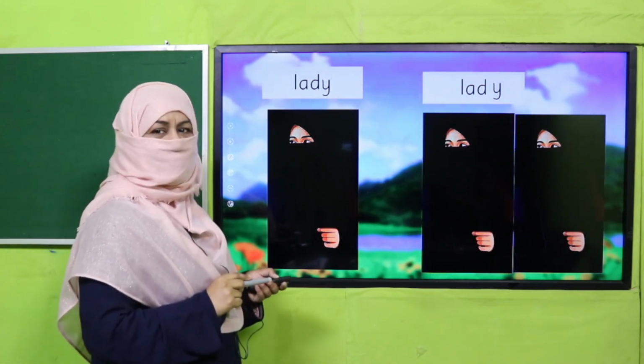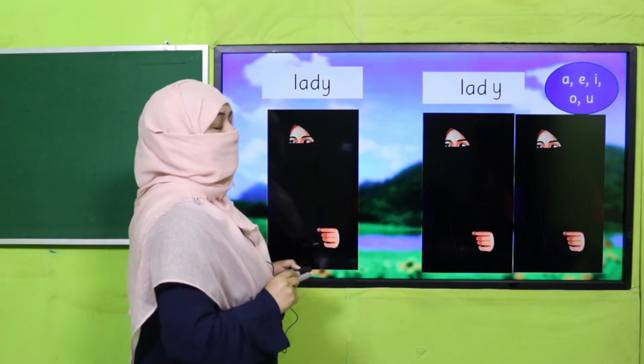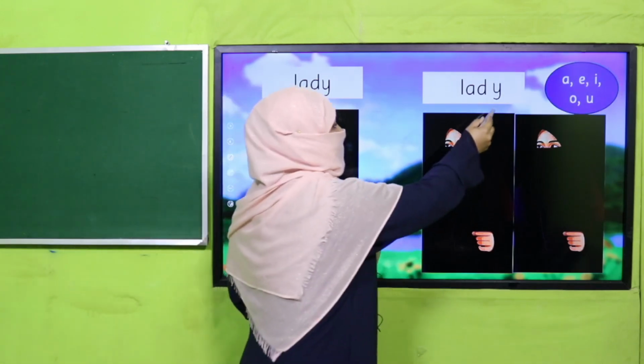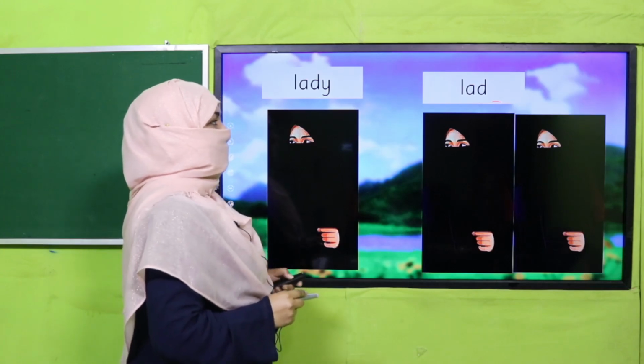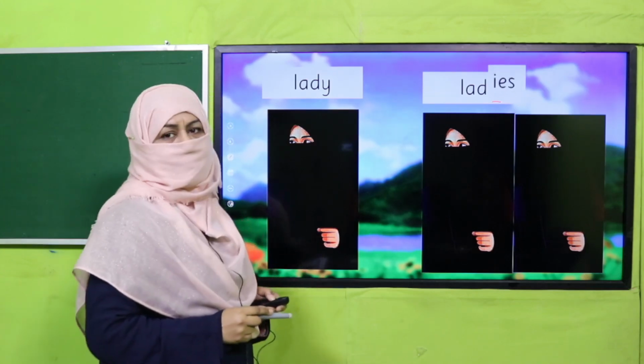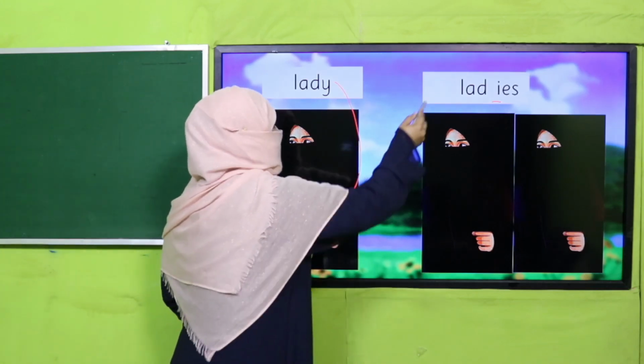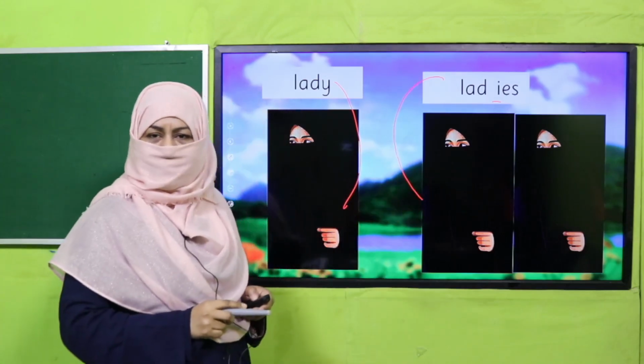Right? Okay. Lady, one, singular noun, more than one. Now we have to change it into plural. So we'll find, before Y, is there any vowel letter? No. So we'll remove this Y and we'll write IES, and it becomes ladies. Lady, singular, and ladies, plural. Are you getting it? Good job.